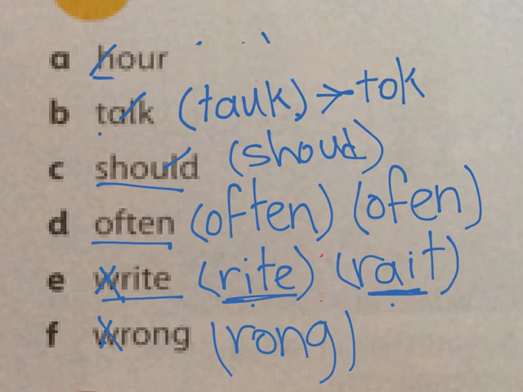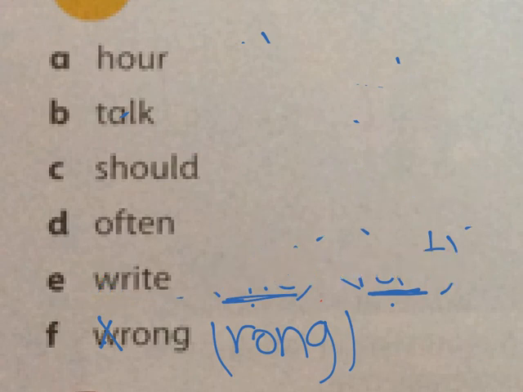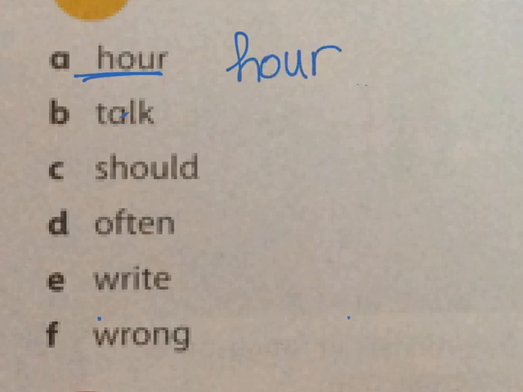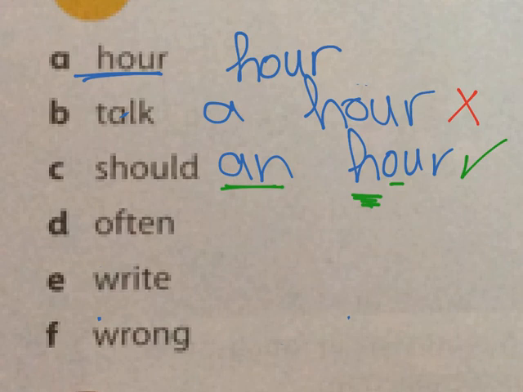There is a very important question that you might ask me, and you have actually asked me this question before, which was, Miss, why here hour starts with a consonant letter H, hour, but I don't say a hour. I say an hour. Why is this? Though it starts with consonant and we use an only with vowel letters.